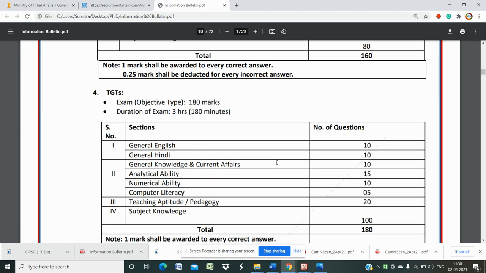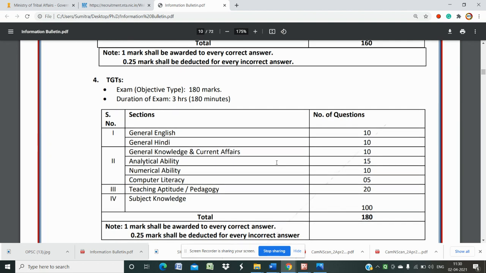Then TGT exam: objective 180 marks, duration 180 minutes. So for TGT there are 180 marks, not 160 marks. Duration is 180 minutes, and there is also negative marking. For part 1, general English and general Hindi 20 marks. General knowledge and current affairs 10 marks.